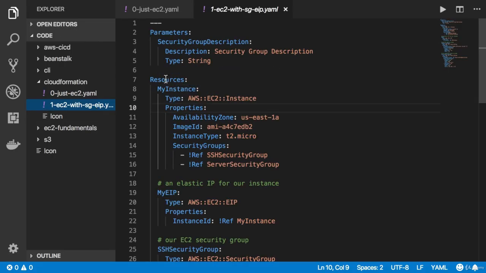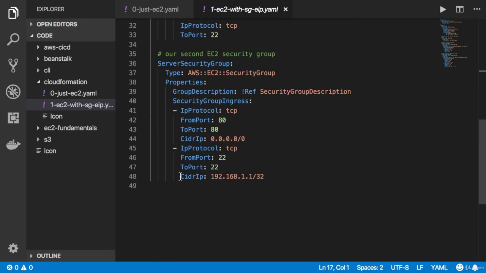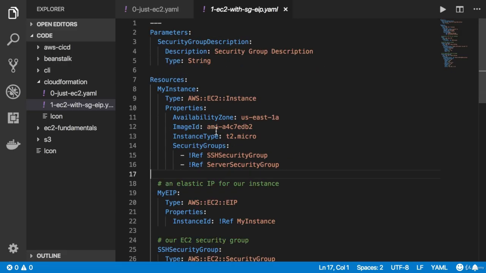If we look at the other one, we can see we had the Parameters top level, the Resources top level, and more nested stuff. And if we look at security groups, because there's a little minus sign right here, it was a list. So we have a list of security groups that we've defined right here, the first security group and the second security group. So you can navigate through this and really understand that we can read this YAML template just using the small concepts we've learned from before.